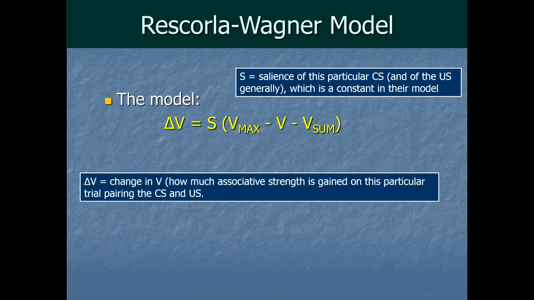It's very salient. It stands out. You'll notice it. So this little equation, that's the full Rescorla-Wagner model. It's a formal mathematical way of representing how much change happens on a given trial, how much learning we get in a single trial.